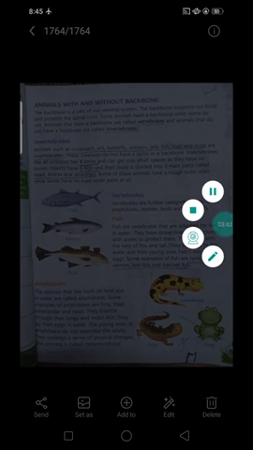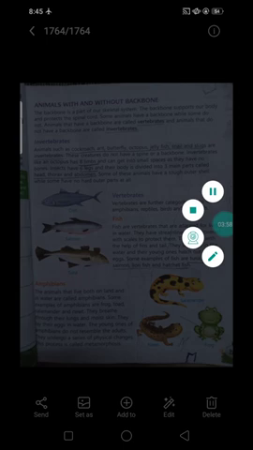Amphibians. Children, you already know about amphibians. Amphibians are those which live both on land and in water. Some examples of amphibians are frog, toad, salamander, etc. They breathe through their lungs and moist skin.